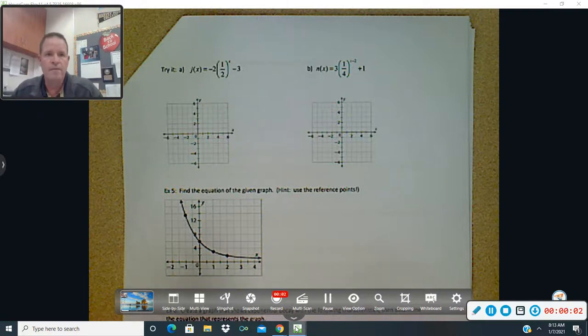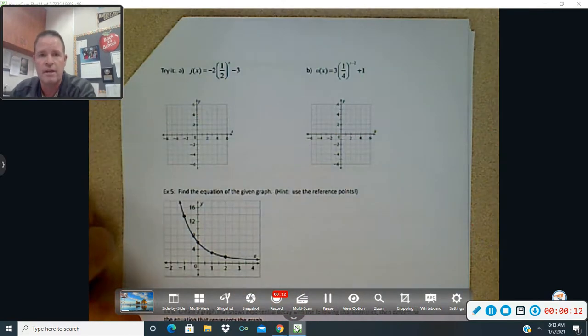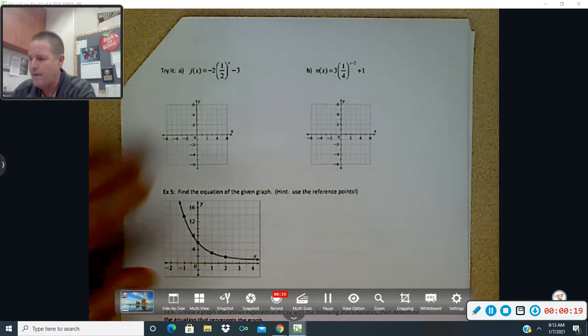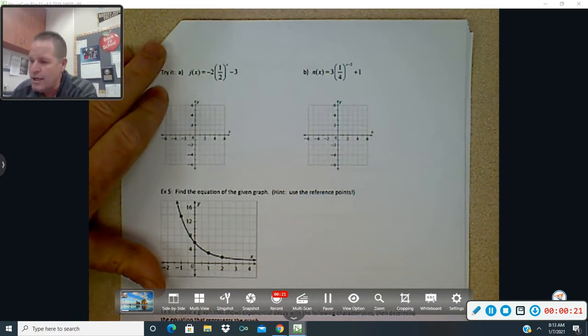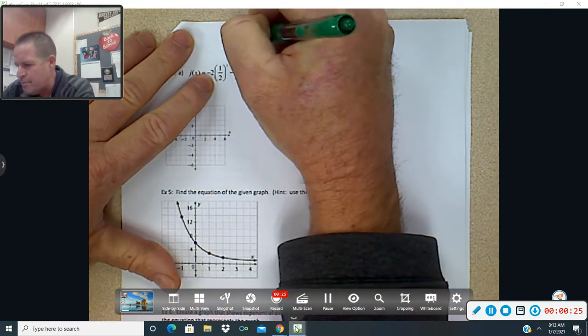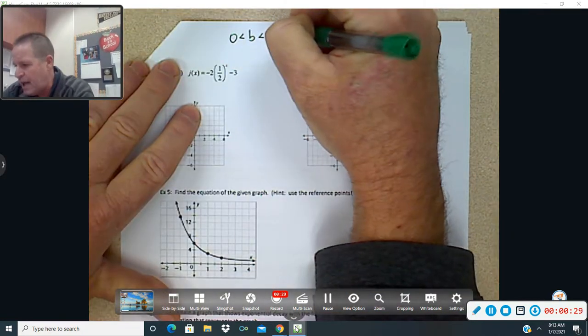All right, well now flip ahead to your packet on the section on exponential decay and find the try it questions right after where we left off in class. And we're going to go ahead now and review graphing exponential decay. All right, so again, how do I know I have decay? Your base value has to be between 0 and 1. That's how you know you have decay.